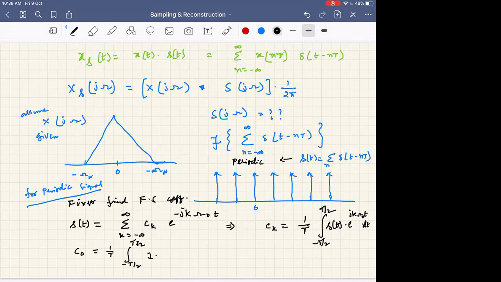These are all repeated at a duration of T, so minus T by 2 to T by 2 is from here to here.